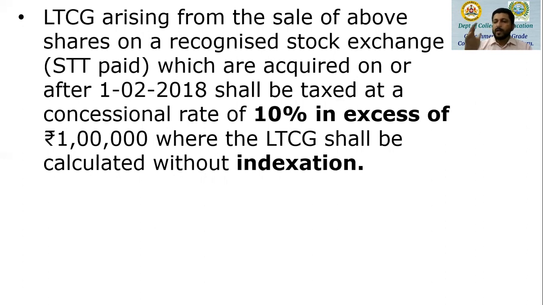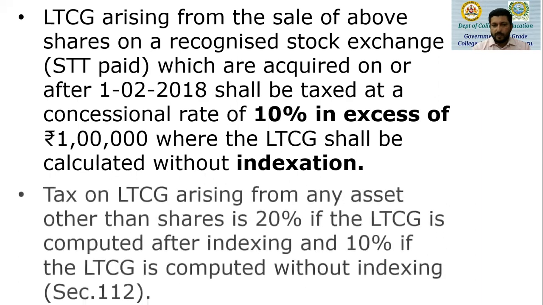So 4,50,000 minus the cost of acquisition, that would be 4 lakh rupees. That would be long-term capital gain because it is more than 12 months. As far as tax is concerned, out of 4 lakh, 1 lakh rupees is exempt. And on the remaining 3 lakh rupees, a tax rate of 10% will be calculated, which would work out to 30,000, as mentioned in the example. And this is calculated without indexation.